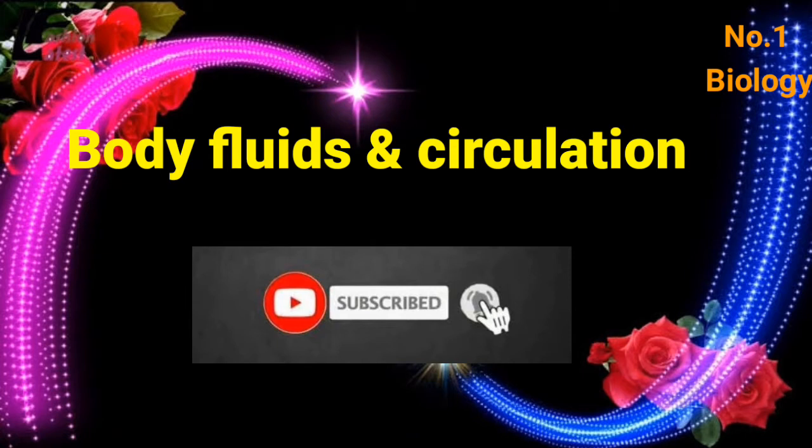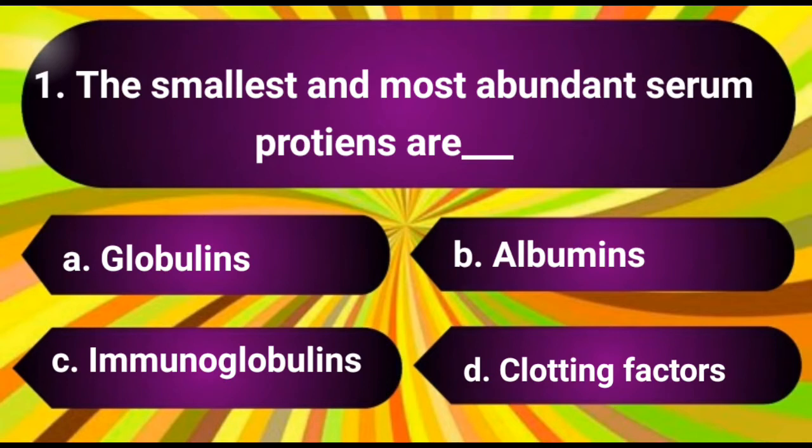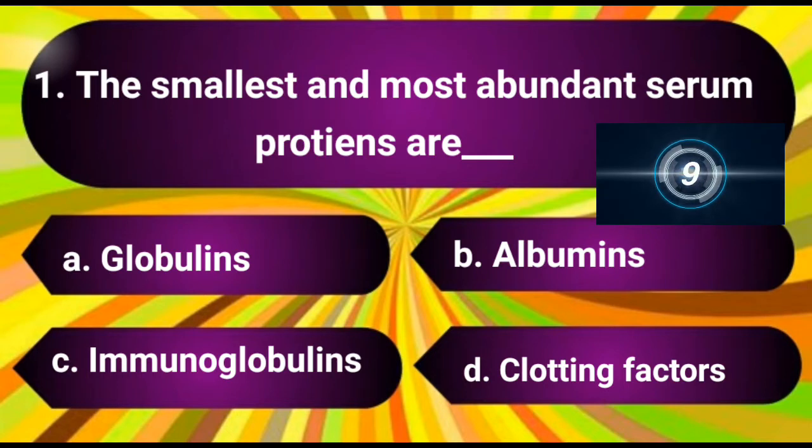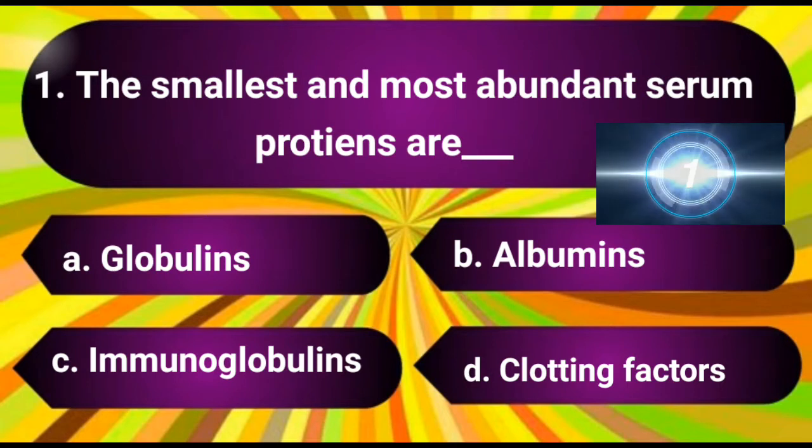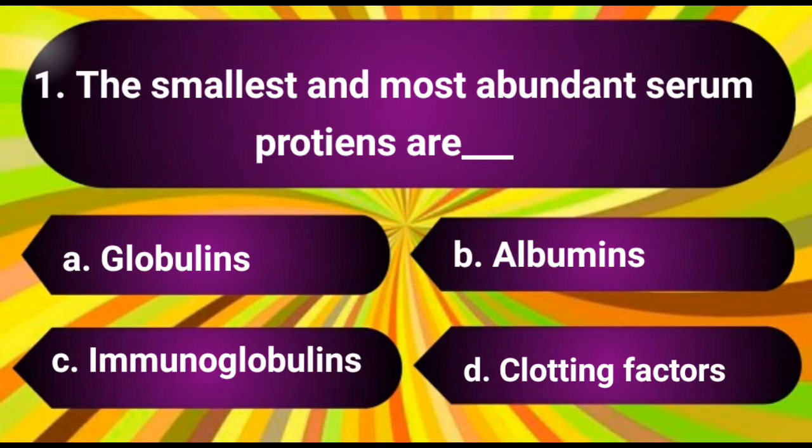In this video, I will give you body fluids and circulation, most important bits for competitive and entrance exams. Question number 1. The smallest and most abundant serum proteins are. The options are A. Globulins, B. Albumins, C. Immunoglobulins, D. Clotting factors. The answer is B. Albumins.